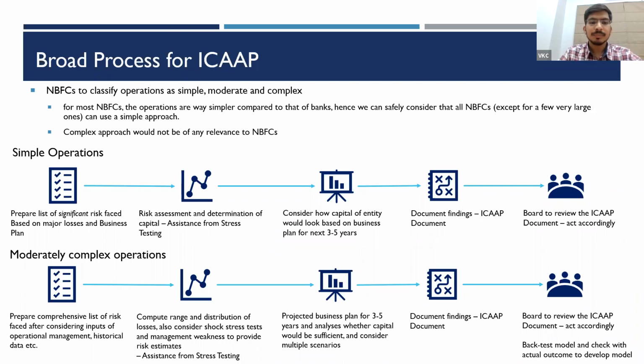Basis the qualitative analysis, we have to determine how much capital we would require for the risks faced by these items. Once we have done this assessment, we also need to factor in a forward-looking approach. As I mentioned in the previous slide, we align these assessments with our business plan. I would see what my next 3 years or 5 years would look like, what operations I'm going to do, whether I'm going to start a new product, or whether my existing products are going to grow. Do I have plans to bring in enough capital, would my profits or capital growth be enough to cover the risk faced by the further operations in the next 5 years?